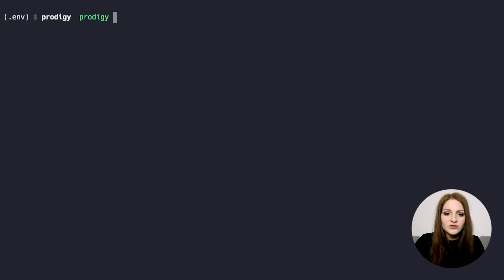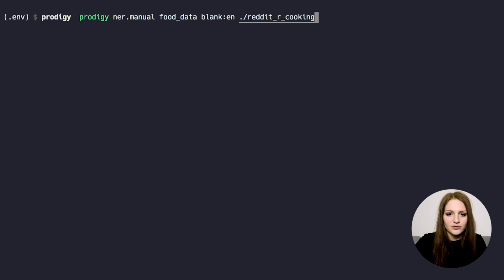To start the annotation server, we can run the NER manual recipe. The first argument is the name of the dataset that we want to save the annotations to. And then next we can pass in a spaCy model that will be used for tokenization. So in this case, blank:en will use the basic English tokenizer. I'll show you why this is super cool and super useful in a second. And next, we'll give it the path to the data that we want to annotate, so our little sample from the Reddit comments.